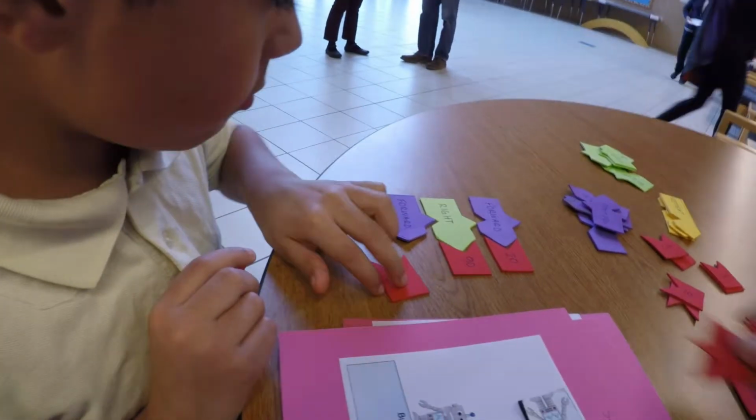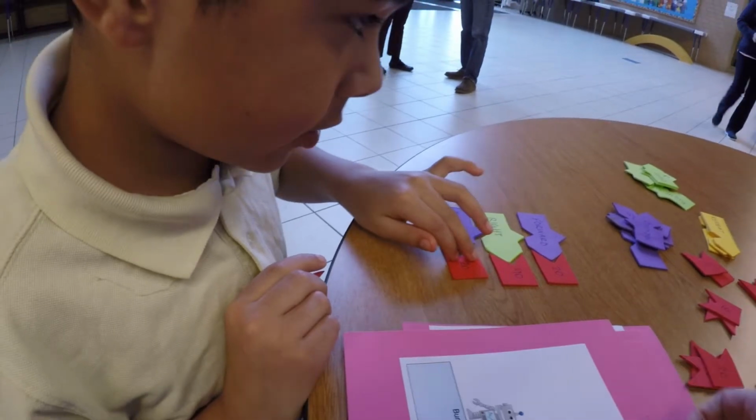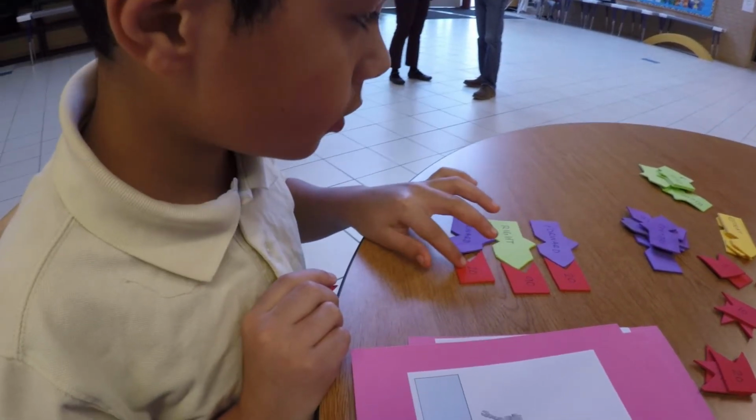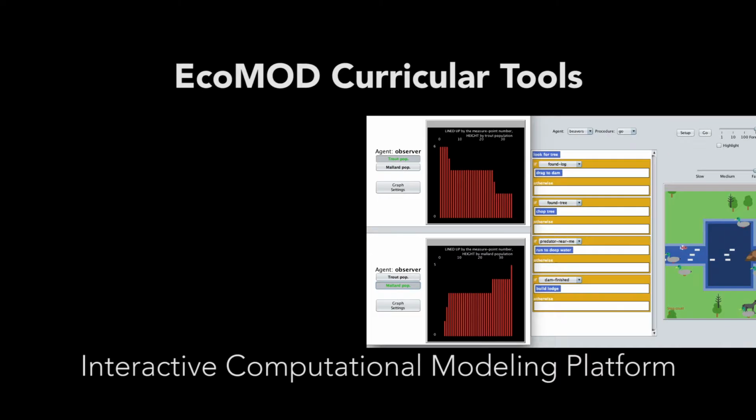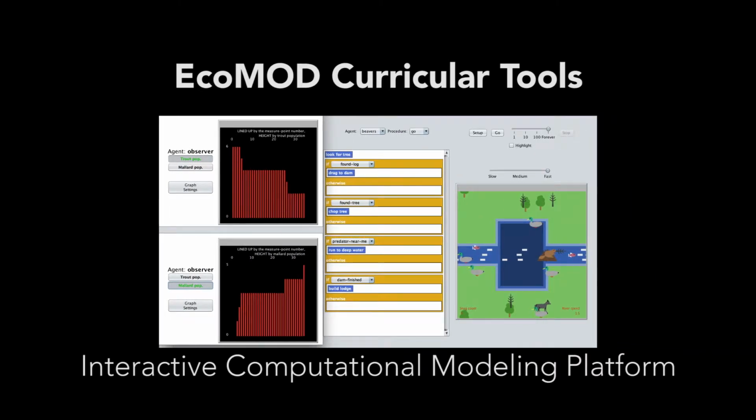Computational thinking has been identified as an essential component of scientific practice in K-12 education, but integrating computational thinking into regular science curriculum can be challenging, particularly at the elementary level. EcoMOD is an inquiry-based elementary ecosystem science curriculum that blends an immersive virtual ecosystem with an interactive computational modeling platform.